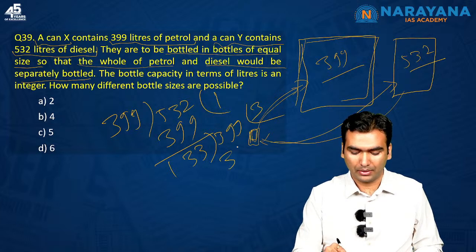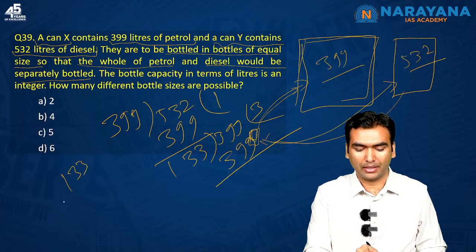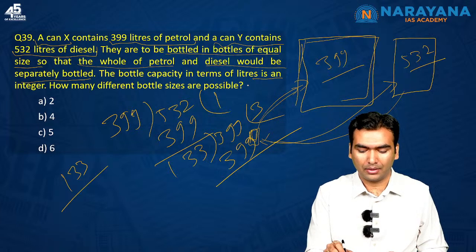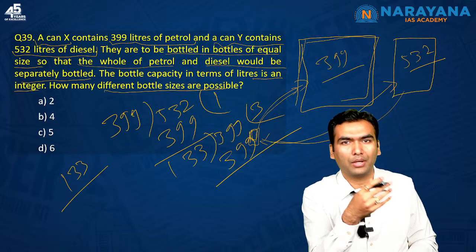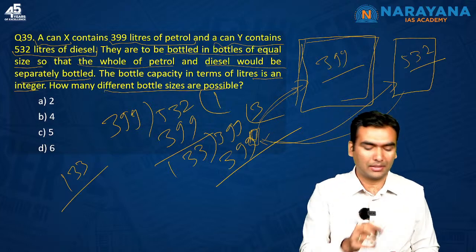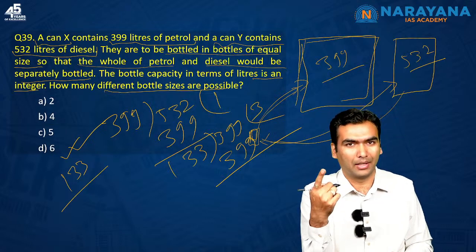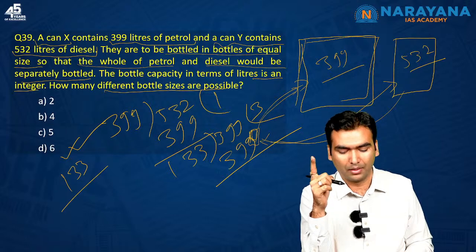133 into 3, 399. So your HCF has come as 133. Again here also, bottle capacity in terms of liter is an integer. How many different bottle sizes? Here again, usually the normal question would have been what is the maximum size? You get the HCF, you get the answer. But here UPSC has gone one step ahead, and again it has asked how many such sizes are possible.